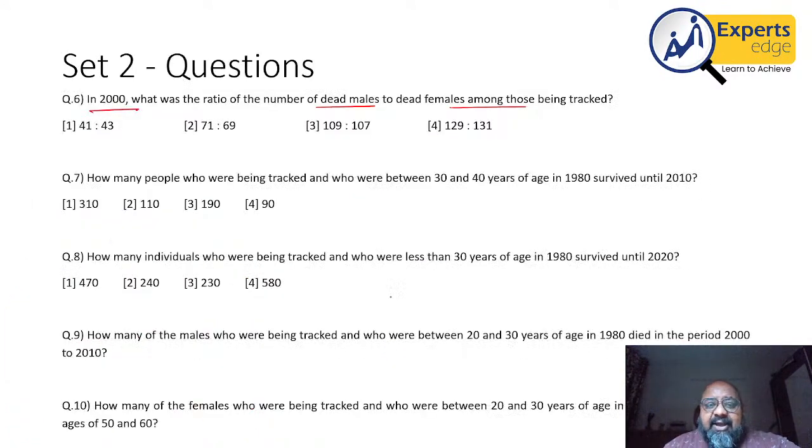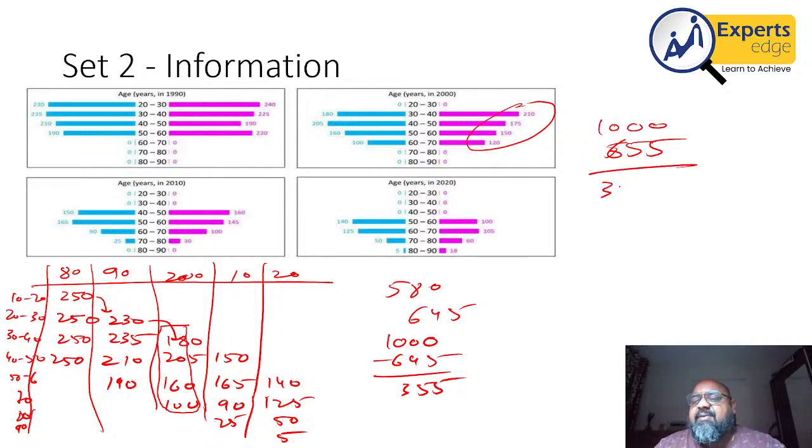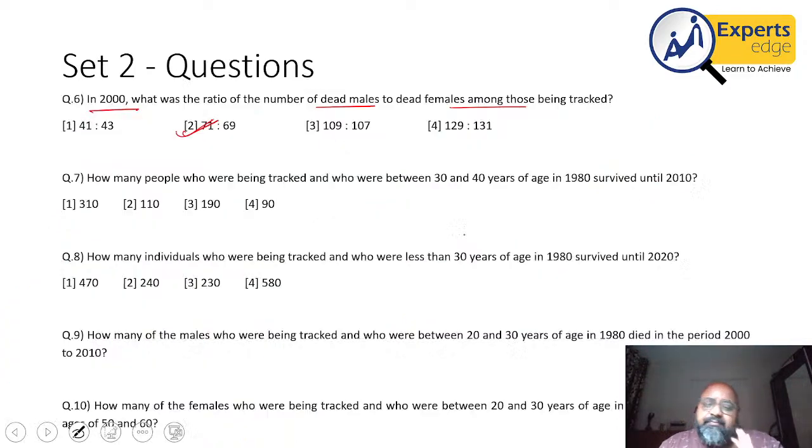Now, at this point, I could have safely marked 71 as the answer, because 355 is a multiple of 71 only, I think, from the given options. When I'm taking the ratio, this has to be the answer. If you wanted to check, you could have checked for females as well. So in the year 2000, the number of females is this: 210, 175, 50 and 10. So 500, 75 and 10, 85, 135, 155. So 655 becomes the number of females alive. Therefore, the number of dead females will be 345. 355 upon 345 is 71 by 69. The moment I get 355, I know the answer is 71.